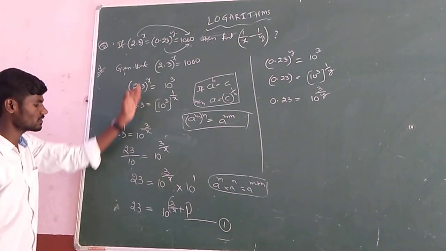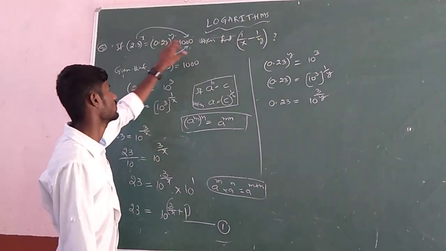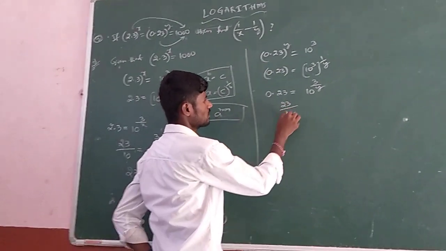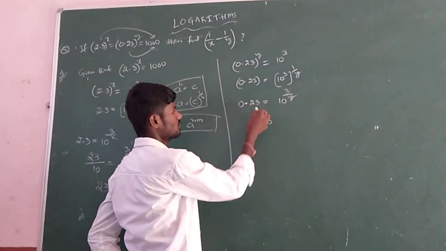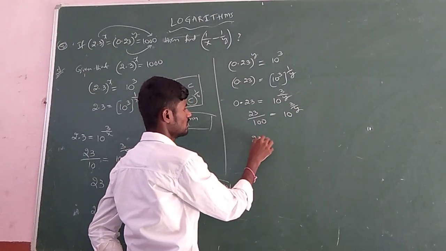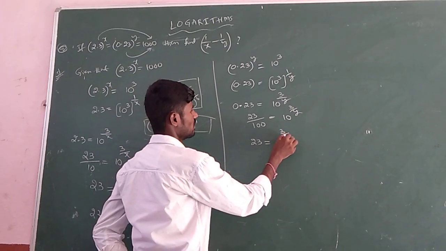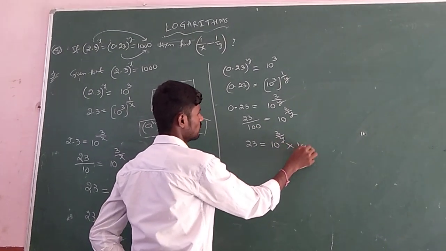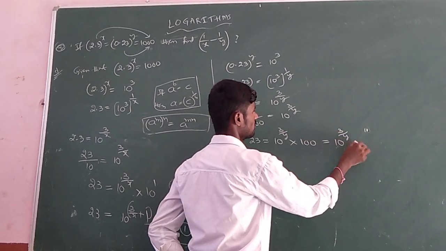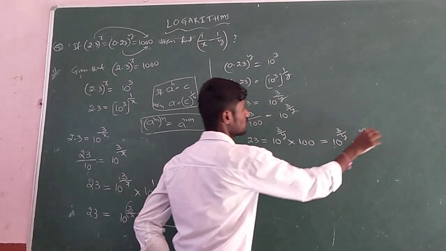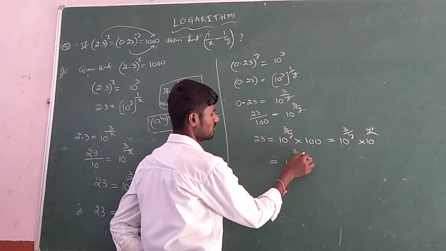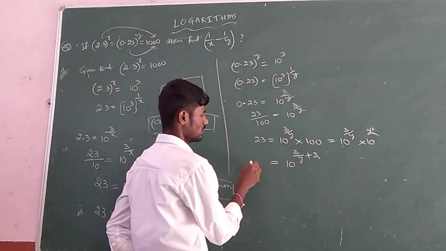After completion of this, next we are preparing the second one. Same after this also, if you observe, it becomes 23 by 100. If I convert it into fraction form, 10 power 3 by y. Now 23 is equal to 10 power 3 by y. Here it is dividing, so it becomes into 100. Further, 10 power 3 by y into 100, means 10 power 2. Same formula, powers will be added: 10 power 3 by y plus 2. Left side it is 23.